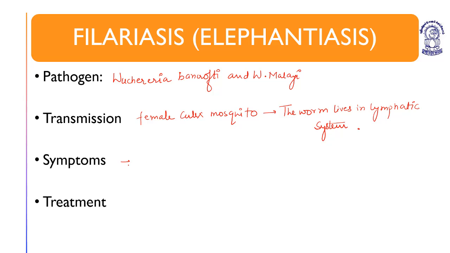Then symptoms: lymphadenopathy, swelling of lymph nodes, of inguinal lymph nodes. Understood?